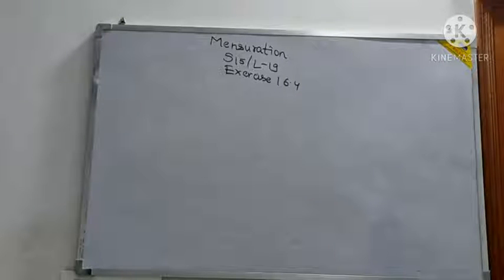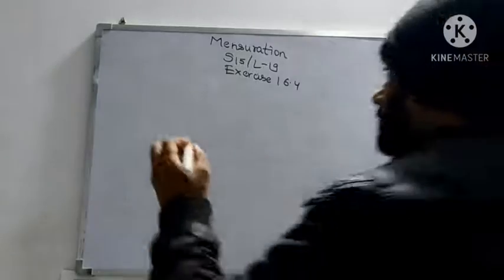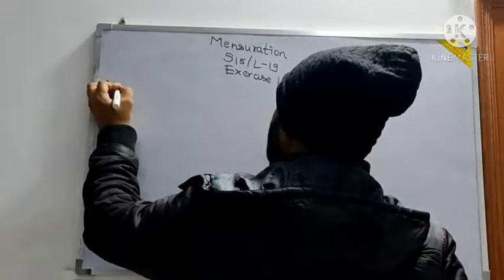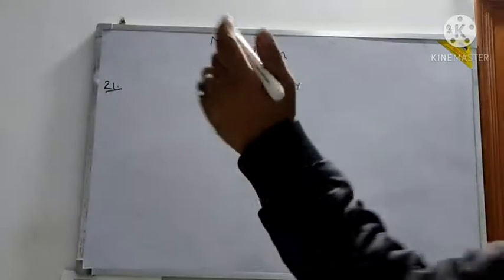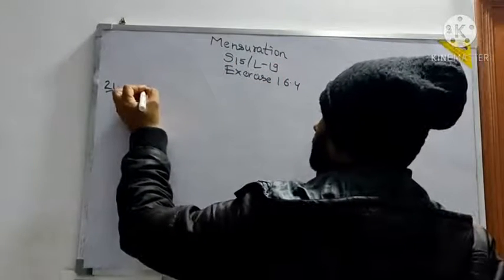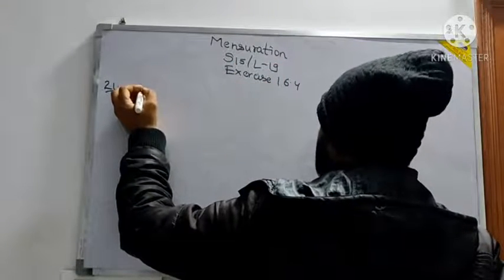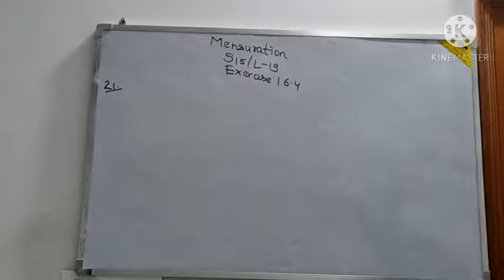See, there are questions based on inner and outer dimensions also. Like suppose question number 21. Question 21 says the inner dimensions of the closed box are given. The thickness of wood is also given. Now see, with the inner dimensions given and thickness given.